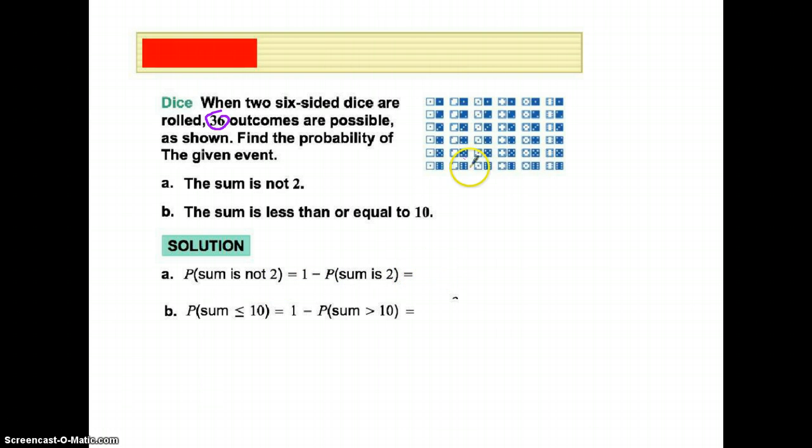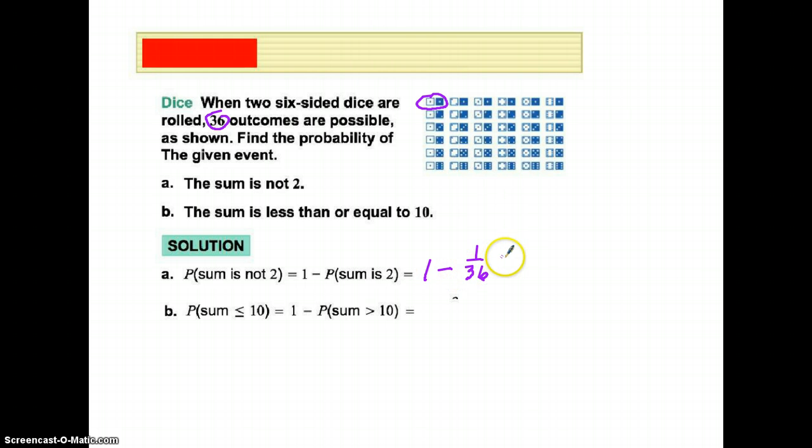So the probability of the sum being 2, there is here the sum is 2. That is the only way that the sum can be 2. So instead of counting up all these other ways, we can just find the probability of the sum being 2. So we have 1 minus, this probability of it being 2 is 1/36.